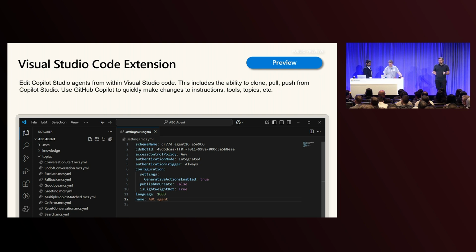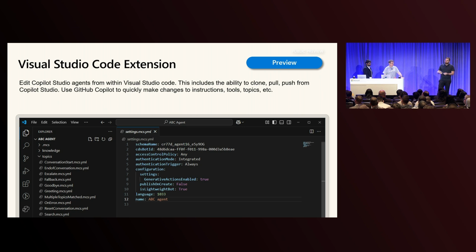So you can play with your agent. You can use GitHub Copilot. We see it's very interesting and efficient. You can use GitHub Copilot to author trigger phrases, messages, instructions, tool descriptions, and it's a quick way to build something out.